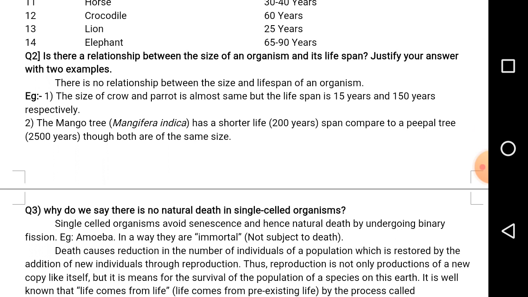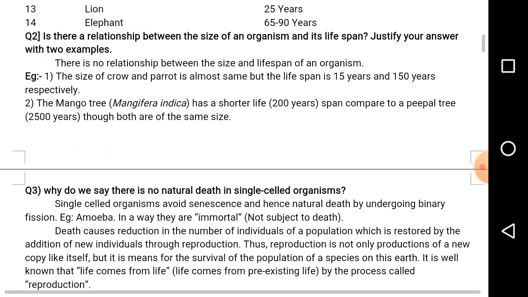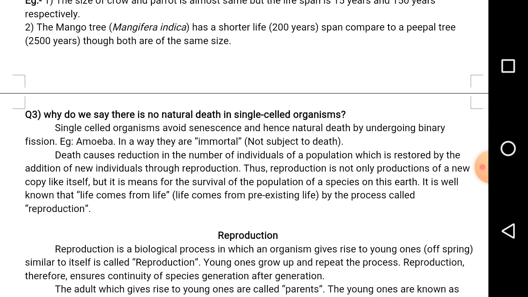The parent itself develops into the younger ones. How? By the process of binary fission, the parent organism divides into two daughter cells of the same size. Hence, the microorganisms are immortal in nature.